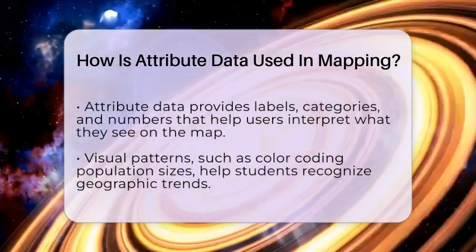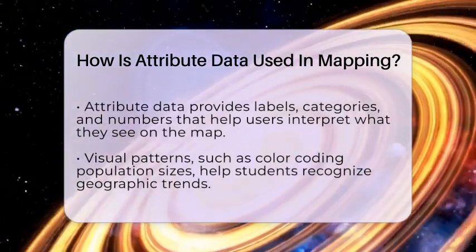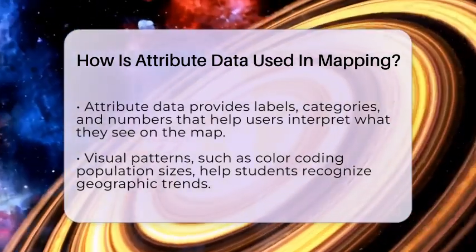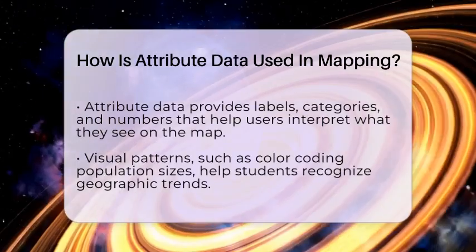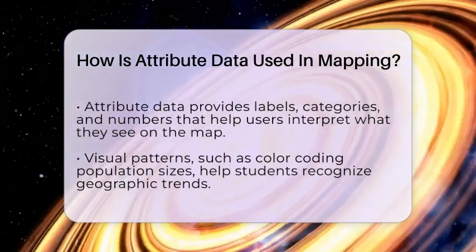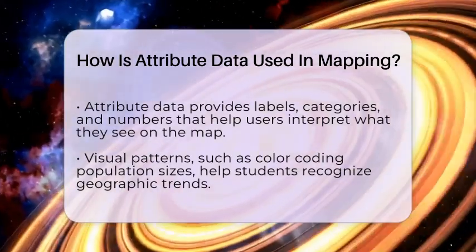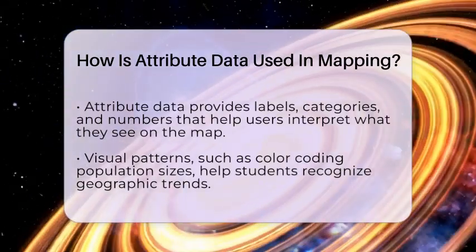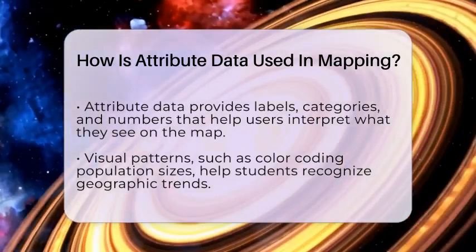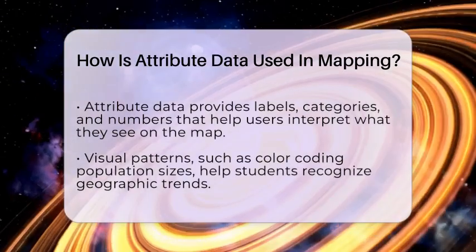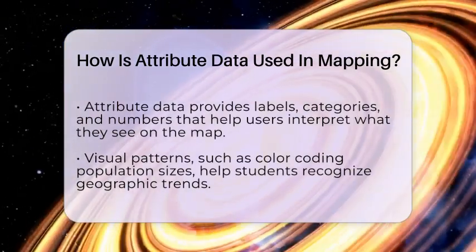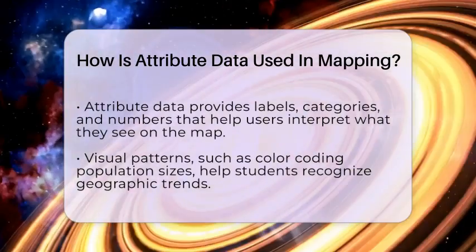Maps become more than just visual aids when attribute data is used to show patterns. For example, a map could highlight areas with high or low temperatures by coloring regions accordingly. This visual pattern helps students notice differences and understand how geography affects weather, land use, or other features.